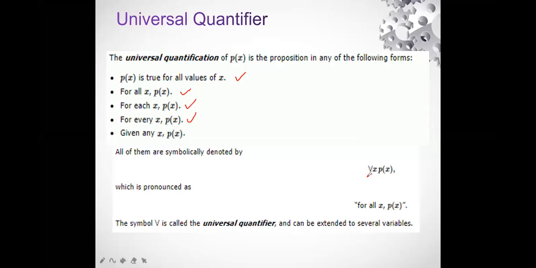Now this symbol, universal quantification x px, is how we symbolize or render it in the equational form. Now how do we pronounce it? We pronounce it as for all values of x, px is true. We are not writing here that px is true, but actually it means for all values of x, px is true. This is the universal quantifier.